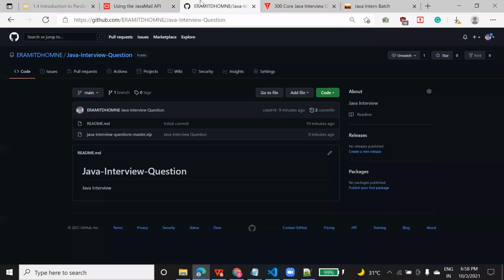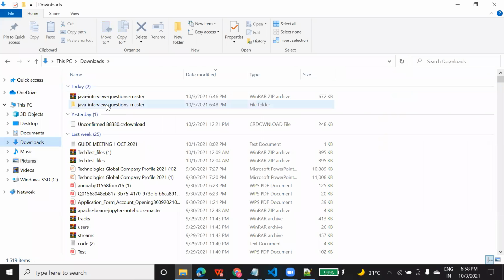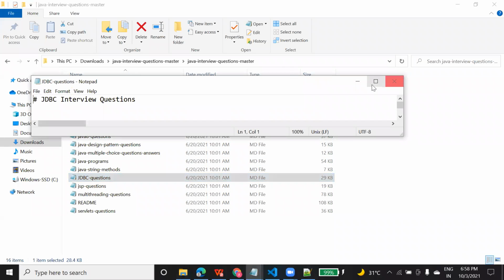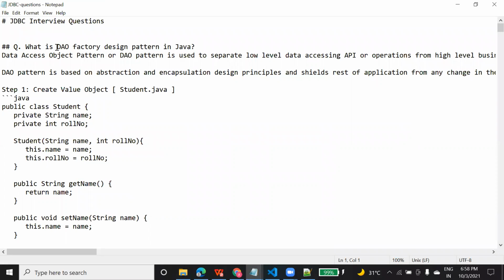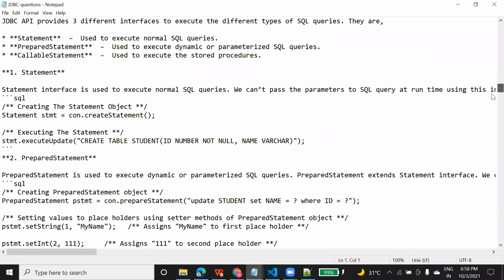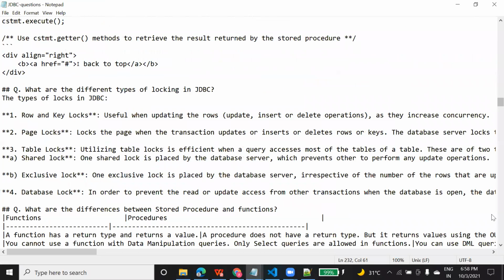Now about interview questions. So in interview questions, let me explain to you. All those questions are added here. You can just open any file like JDBC questions. So you will get complete answers like what is the DAO factory design pattern, what is JDBC, everything you will get here. You can see the code, you can get the queries also, everything you can get in this